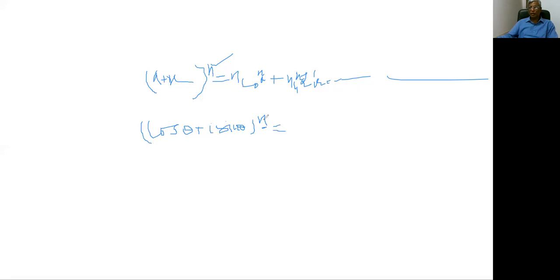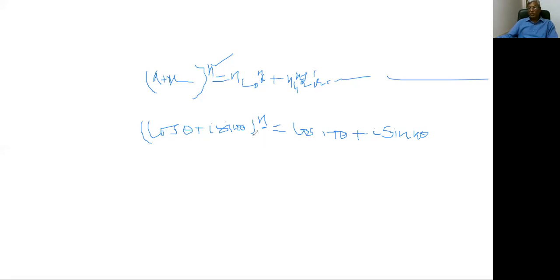If this n is a positive or negative integer, then this n will be multiplied here, means this will be cos n theta plus iota, this is the same sine theta, so this n will be multiplied with theta, so this will give sine n theta.